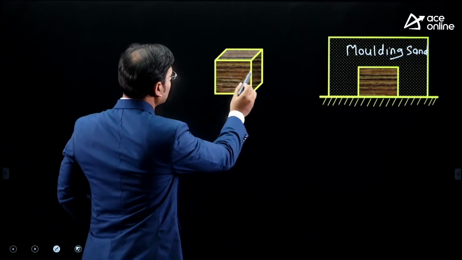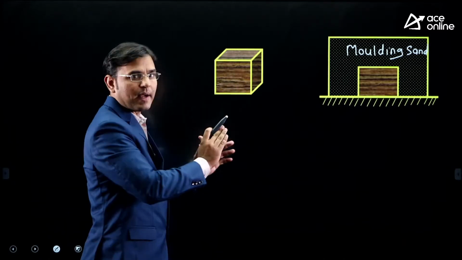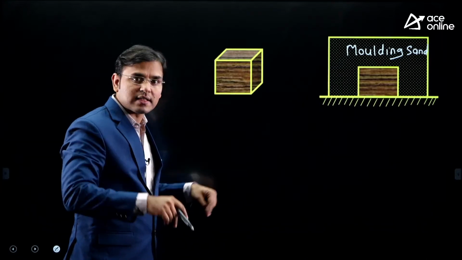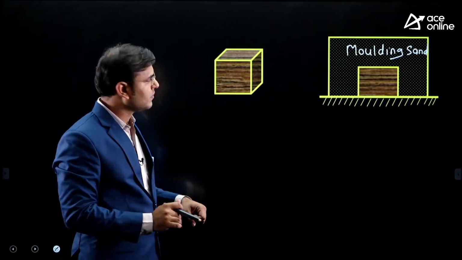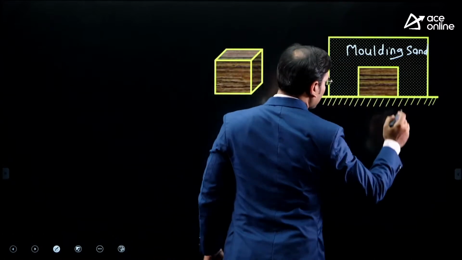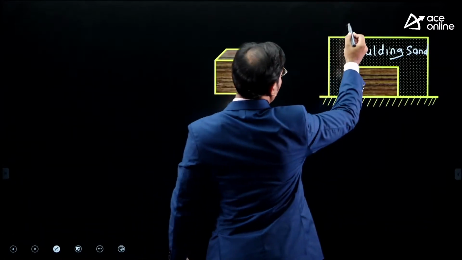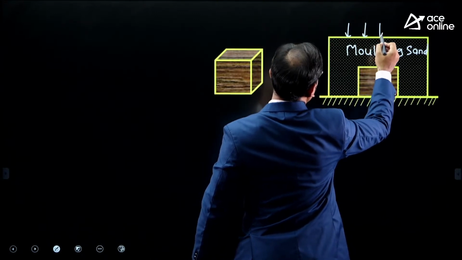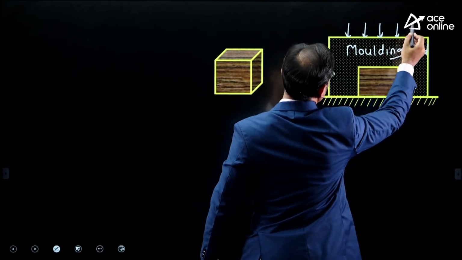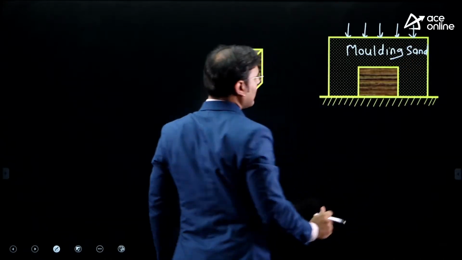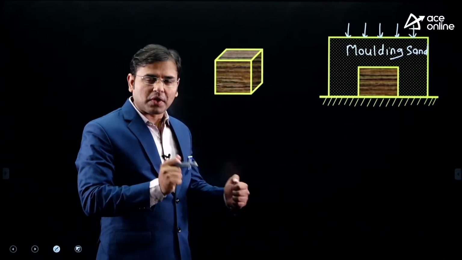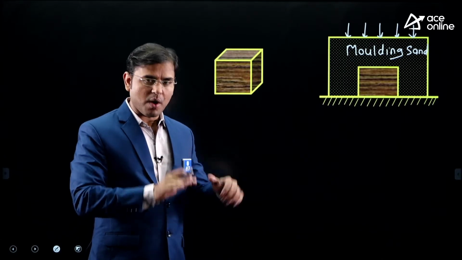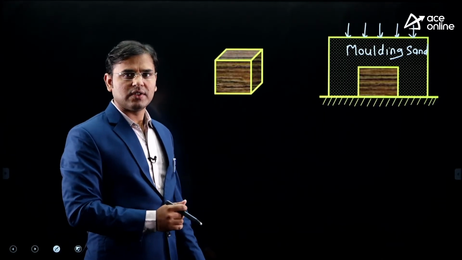You can see that 1, 2, 3, 4. For that cubical pattern, the total vertical 4 faces are there. On all the sides also we gave some sand. Here also we gave sand, and we started giving the compressive forces here to get strength in the molding sand. To get the strength of the mold, to get the strength to the drag. Here we are making the drag. I am compressing. One big question is there.